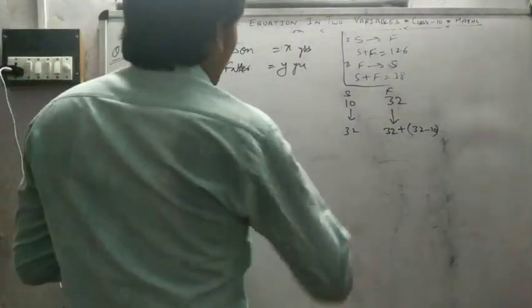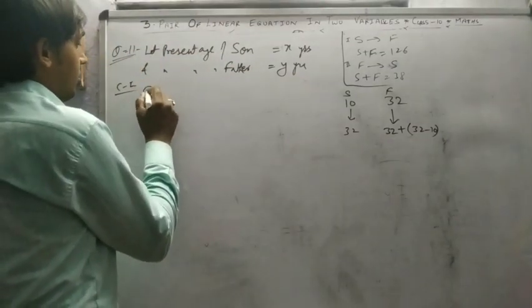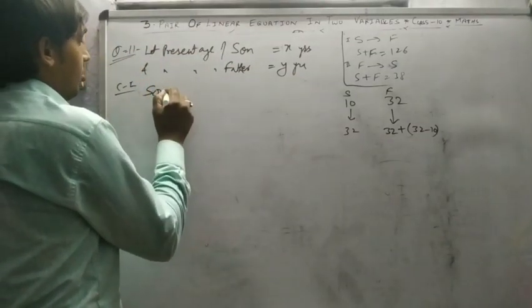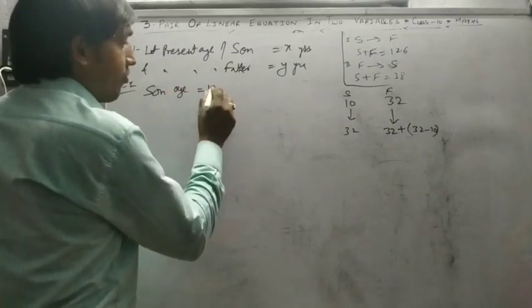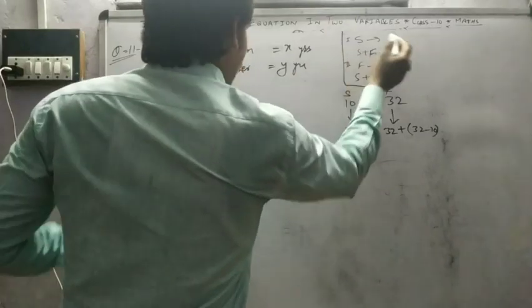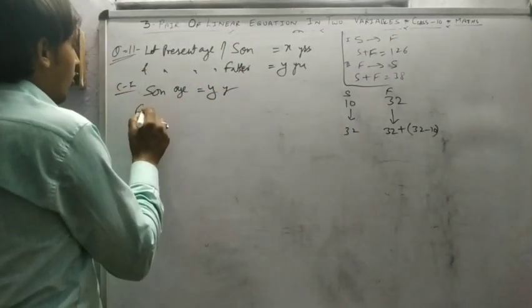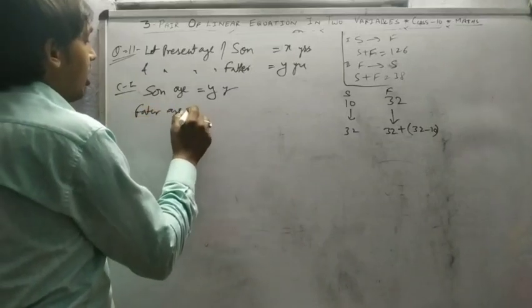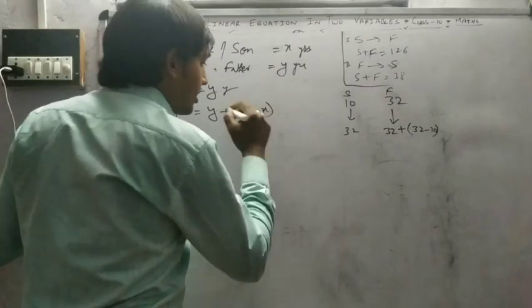So at that time son's age x becomes y. According to the question, son's age becomes father's age. So father's age at that time is y plus y minus x.